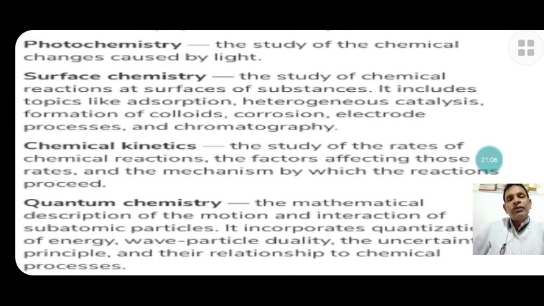Chemical kinetics. The next one is chemical kinetics. The study of the rates of chemical reactions, that is kinetics. The factors affecting the rate of chemical reactions, and the mechanism by which they react and proceed, are the field of chemical kinetics, which is a branch of physical chemistry.